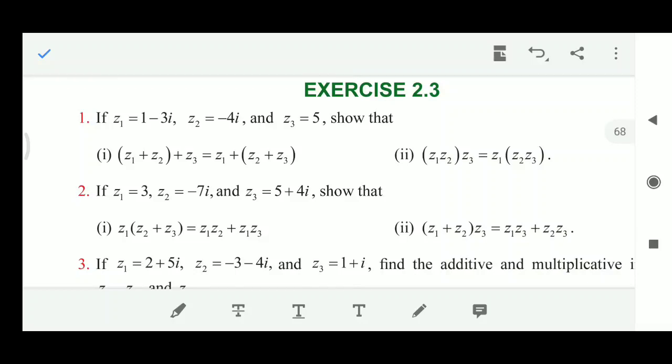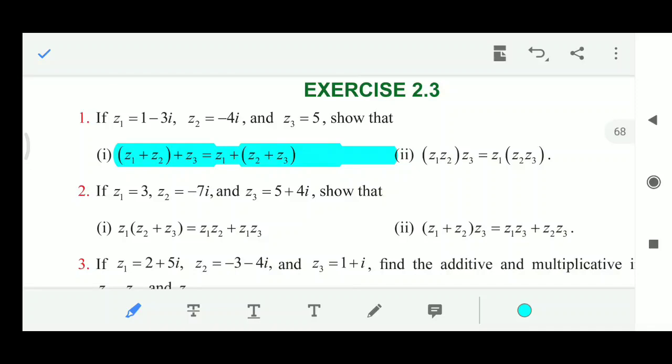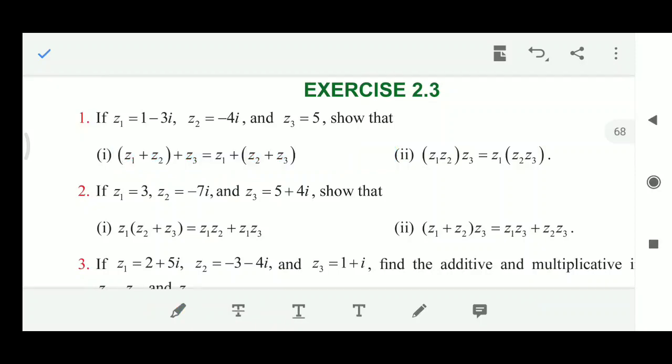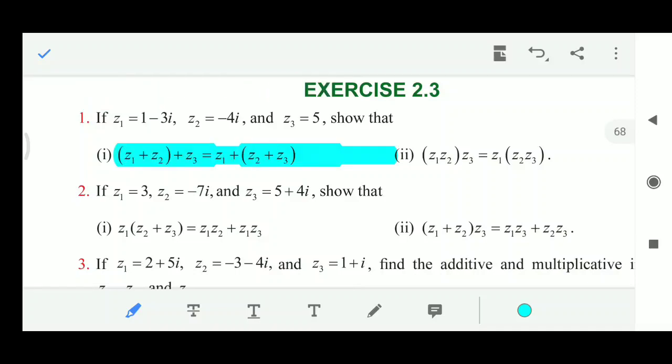Now we will do the exercise 2.3. In this, the first sum is z1, z2, z3 are given. You have to verify the associative property, that is (z1 plus z2) plus z3 equal to z1 plus (z2 plus z3). Then the second one is (z1 into z2) into z3 is equal to z1 into (z2 into z3). Here I am going to do the first sum only.